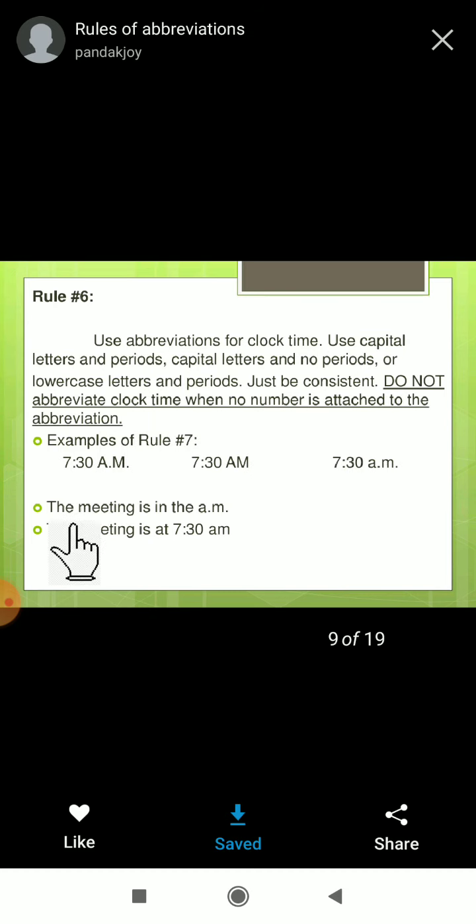Here, suppose we want to show the time, 7:30 a.m. I already taught you am and pm. AM means Ante Meridiem, and PM means Post Meridiem. So we use these abbreviations like a.m. and p.m.